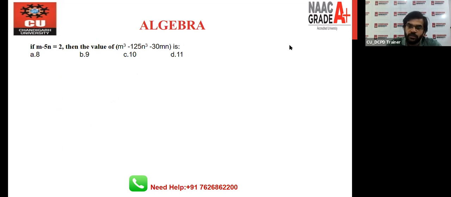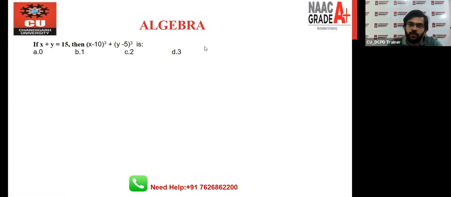Now after this question, we have to discuss one new question, and this question is again based on the cube, but find out whether there is any need to use the formula, or you can directly give the answer. x plus y equal to 15, you have to find out the value of x minus 10 whole cube plus y minus 5 whole cube. Answer for this question.